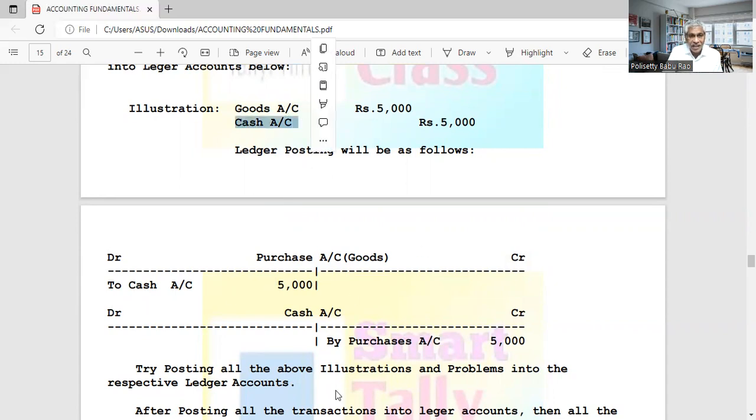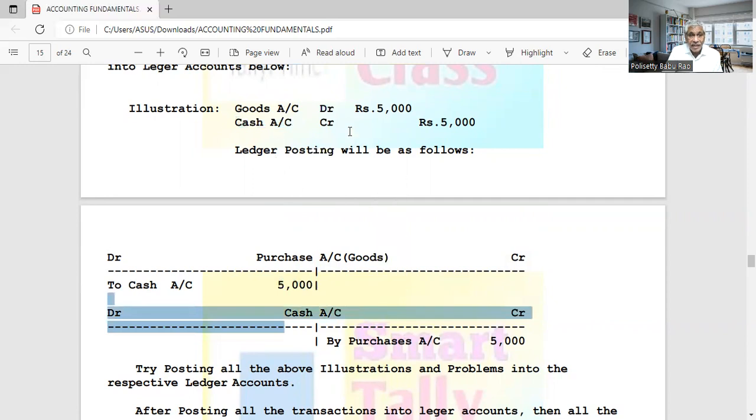Then second account is cash account. Open cash account. Cash account is credit, means write on the credit side. So on the credit side, write the debit account. Where is the debit account? Purchase account. So on the credit side, write by purchases account. Understand that? If you can't understand, watch again and again.